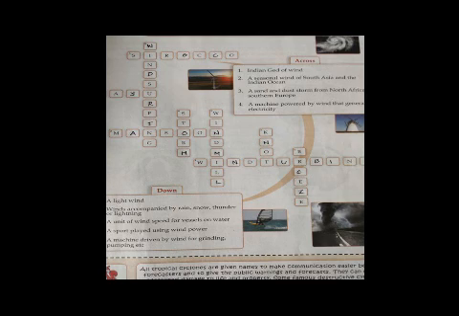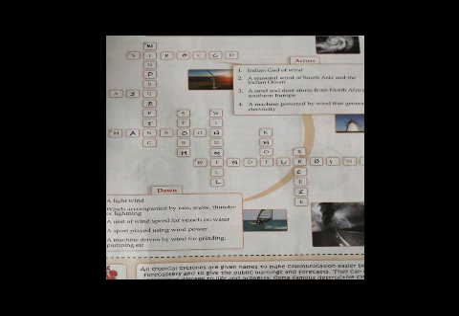So first one, the number has been given. First one is Vayu, Vayu. I have already written it, so you can see and write it. Now second one, a seasonal wind of South Asia and the Indian Ocean. See the second number, that is across. So the seasonal wind of South Asia and Indian Ocean, we call it monsoon. So you can write there monsoon.